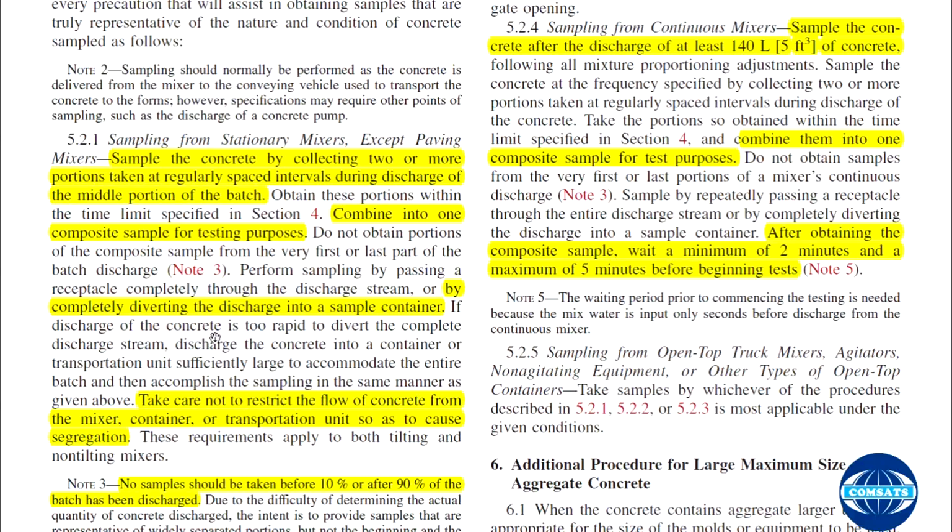If the discharge of the concrete is too rapid to divert the complete discharge, discharge the concrete into a container or transportation unit sufficiently large to accommodate the entire batch, and then accomplish the sampling in the same manner as given above. So if the discharge is so fast that you cannot adopt either of these two protocols, then you should discharge it into a very large container, and then follow the same protocols from the middle and adopt the same interval.